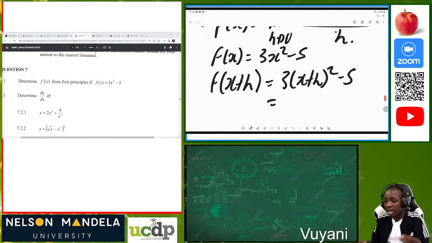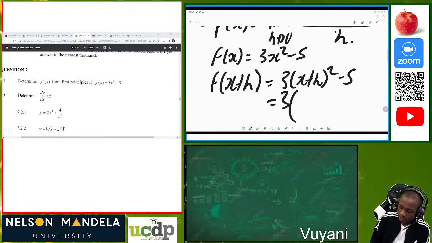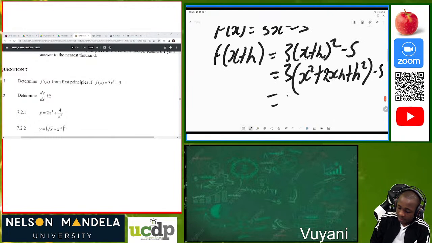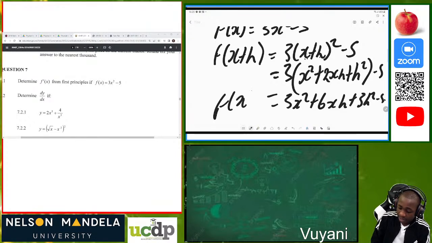Then now we can use our tricks. We can use our algebraic skills and factorize and solve. All right, so we know that this will be x squared, because you first square the first term, then you multiply the two terms, which is xh, then you put a 2 in front, plus h squared, minus 5. Then this is the same as 3x squared plus 6xh plus 3h squared minus 5. So that's my f of x plus h.